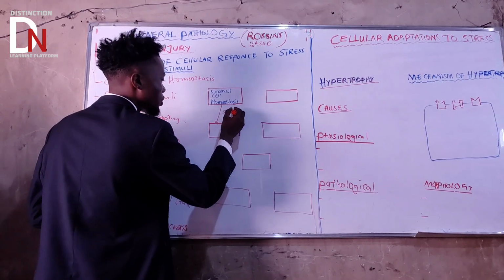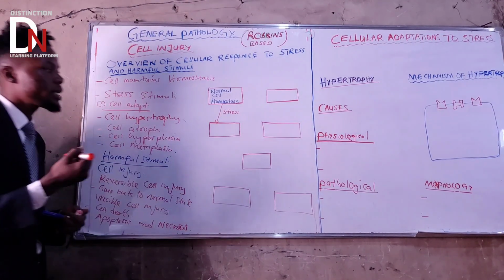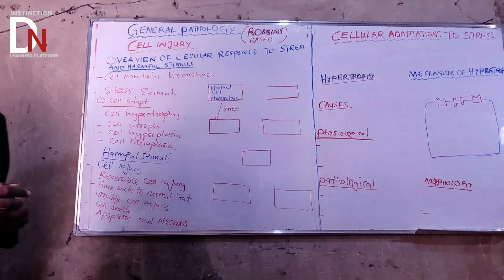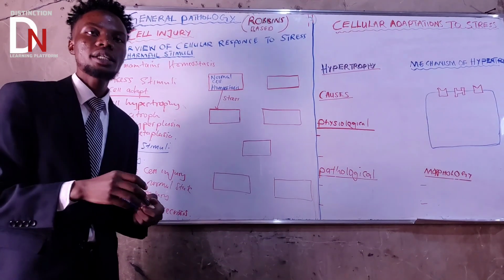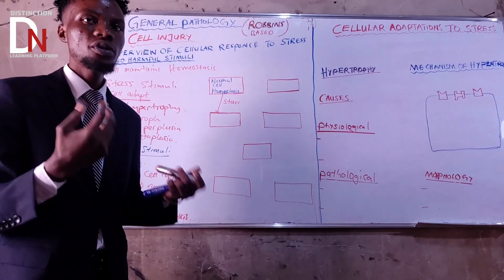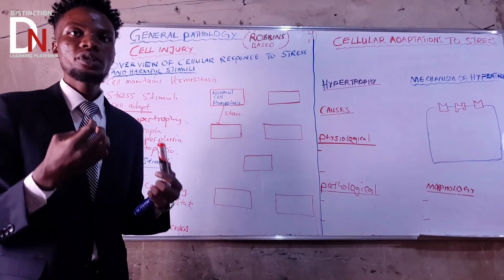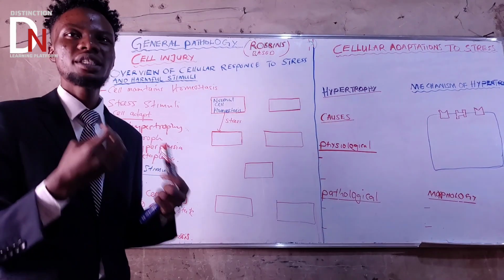Now, what if this cell is exposed to stress stimuli, which is physiological, because in most cases stress stimuli is physiological? Maybe bodybuilders or athletes are exposed to stress stimuli because the cell is being stressed.